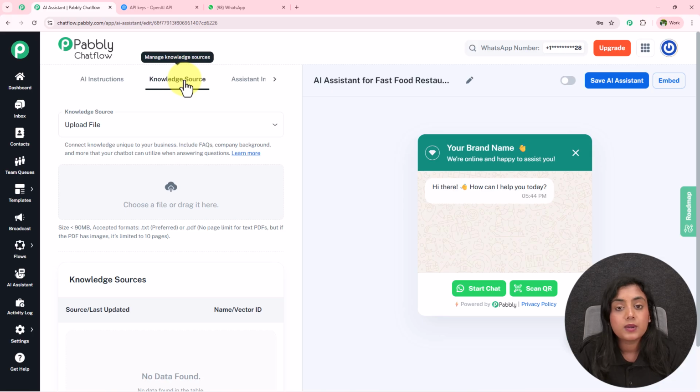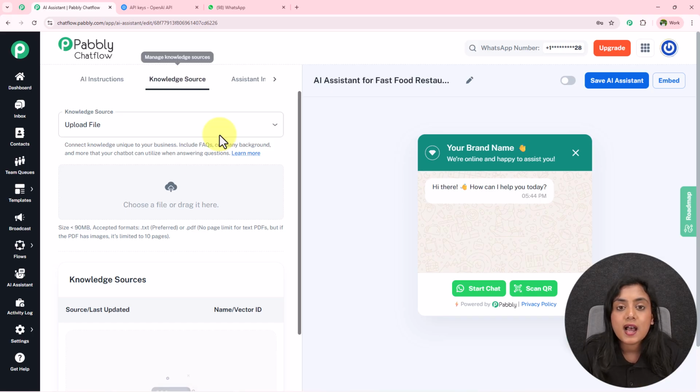Knowledge source. Now what is this knowledge source? Knowledge source is an important document, that is a knowledge base, in which you have entered all your business details, your fast food restaurant details, policies, menu, everything with pricing and everything. And through that document, this assistant is going to read and answer all the leads' or customers' questions.